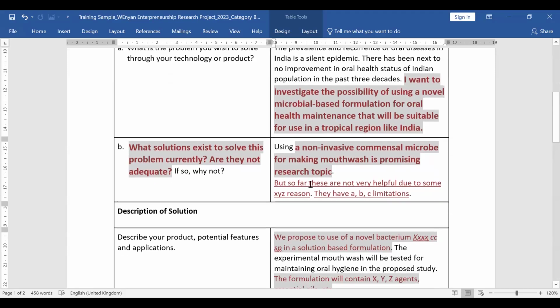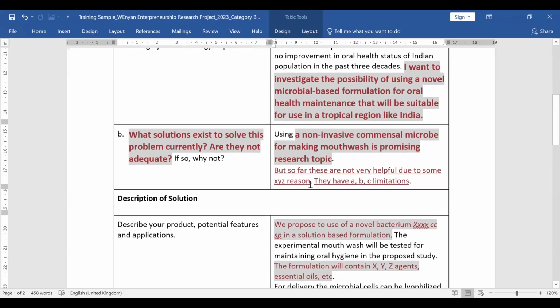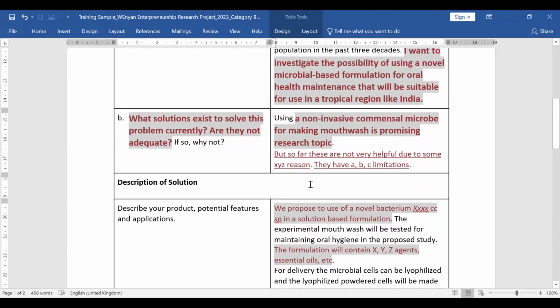Then B, what solutions exist to solve this problem currently? Are they not adequate? If so, why not? So now comes the uniqueness or the novelty of your project that we are actually asking. We are asking, do you know any way that people are actually tackling this problem already?